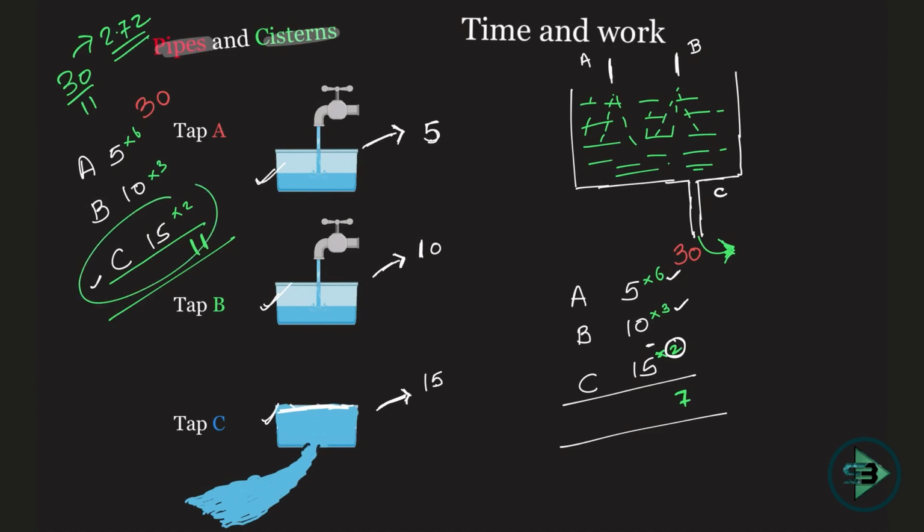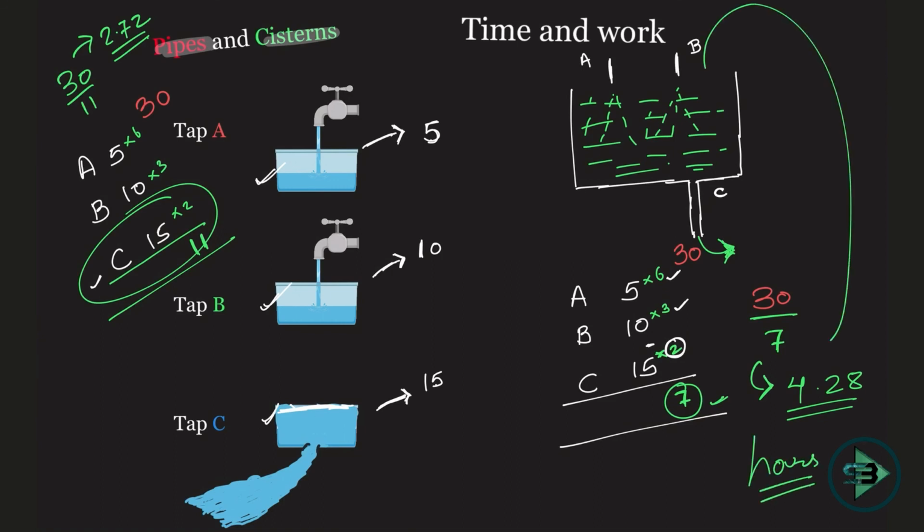But if tap C was a filling tank, now it's a leakage tank, so we'll subtract 2, which means only 7 bricks are being put in 1 hour if all the 3 taps are opened together. So A is putting 6, B is putting 3, C is taking out 2 because it's a leakage tank. So eventually you get only 7 bricks being put in. So 30 bricks is what you're supposed to put in, and 7 bricks get put in every 1 hour. So how much time will be required? 7 fours are 28, so 30 divided by 7, which is nothing but 4.28 hours will be required to fill this tank, given this condition that all the 3 pipes are working simultaneously.